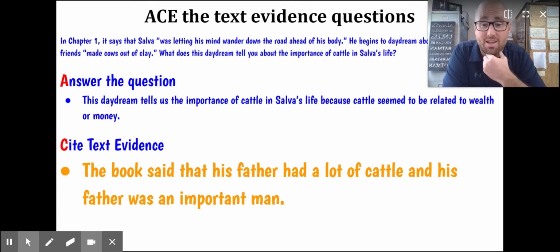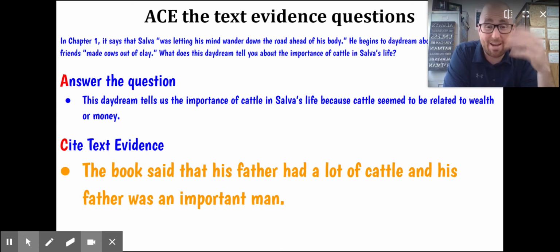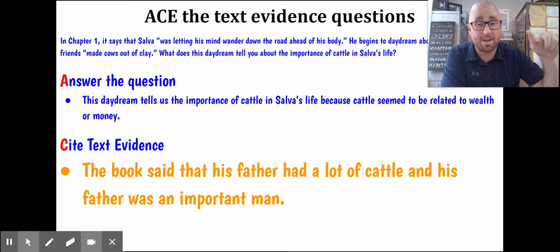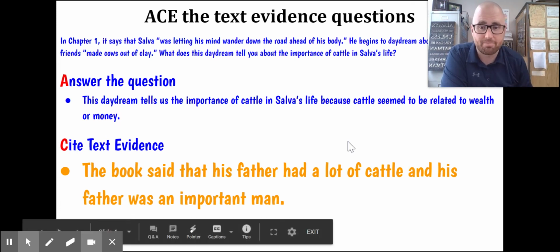The book said that his father had a lot of cattle and his father was an important man. So I'm starting to make that inference for you in my answer. You see how I referenced the book and stated a fact that came from the book? His father had a lot of cattle. True, that was in the book. And his father was an important man. True, that was in the book.